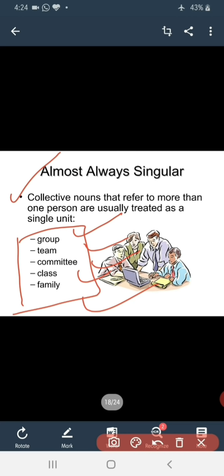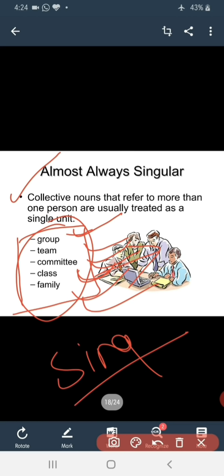Here, collective nouns that refer to more than one person. Obviously group means there are so many people, even 10 people is called a group. Team, 11 members, cricket team. Committee members, class, right or no? The strength of 80 students is called a class. Family members, it is a group of people, right or no? So in such cases, what are you going to use? You have to go for the singular verbs. Just remember, after these collective nouns, you have to go for the singular verb. This is very important.